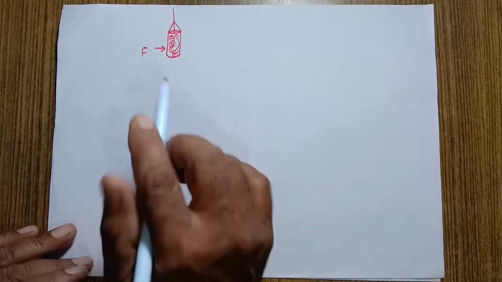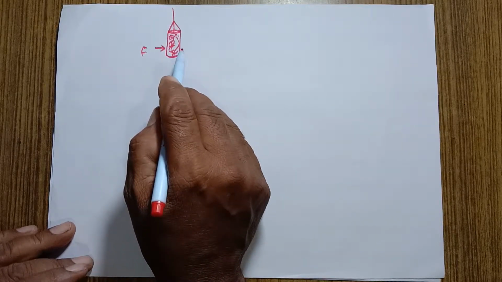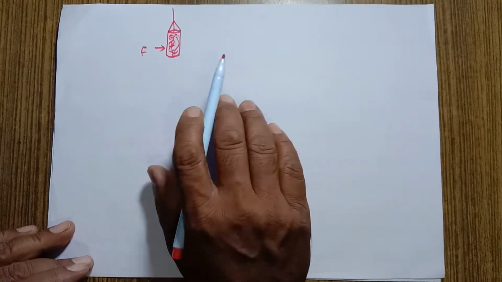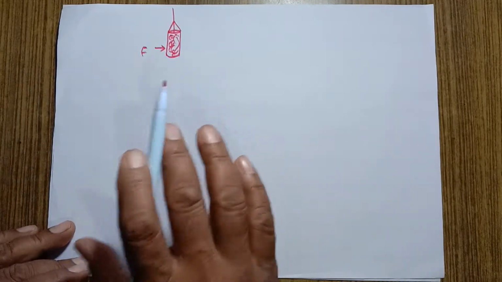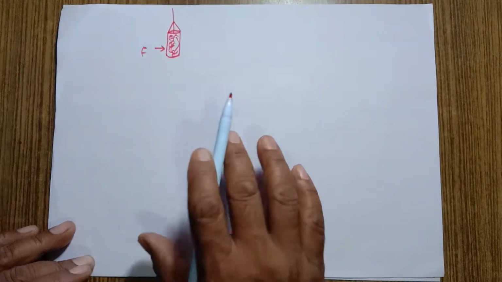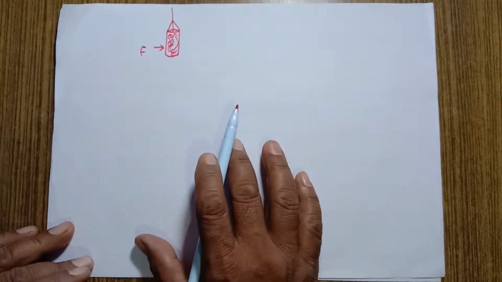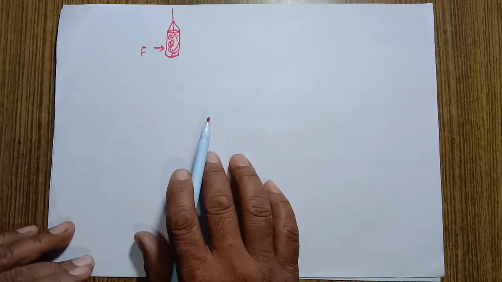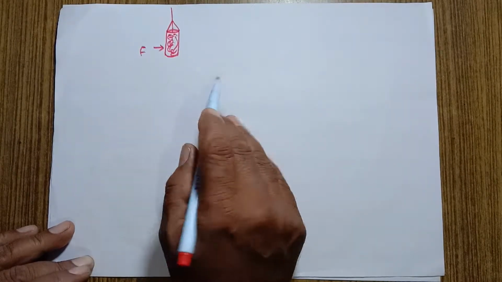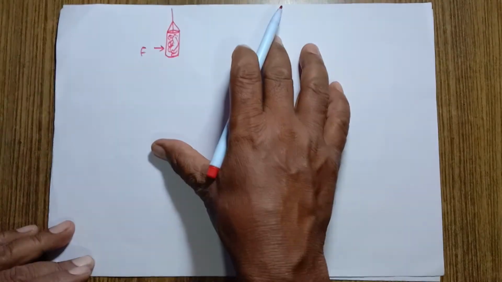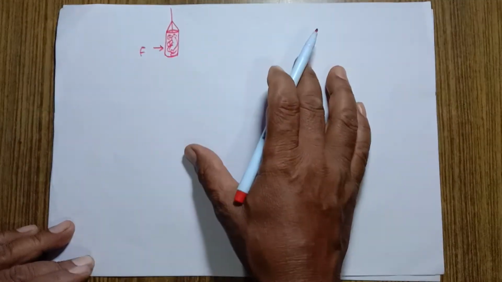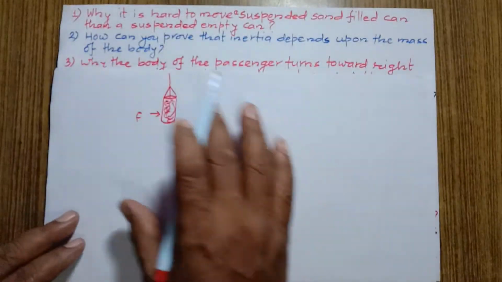The mass of the sand-filled can is greater than the mass of the empty can. So the inertia of rest is greater in the sand-filled can than the empty can, because inertia depends upon the mass of the body. Against the greater inertia of the sand-filled can, it requires a greater amount of force to bring it in motion. On the other hand, if the can is empty, then it has less mass and less inertia. So it requires less force to move it. This is the answer. Okay, let's talk about the second one.